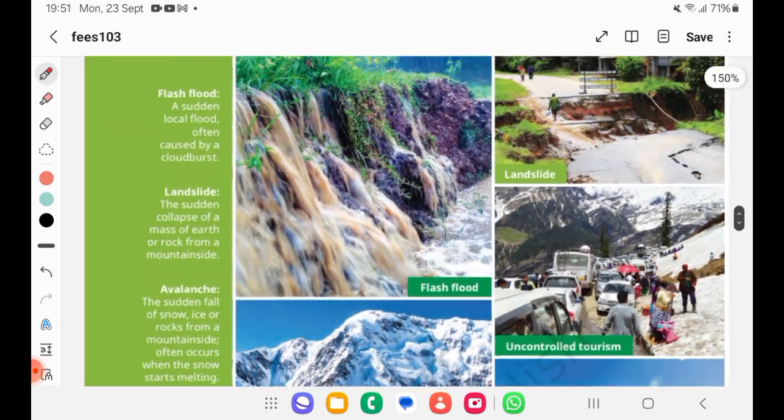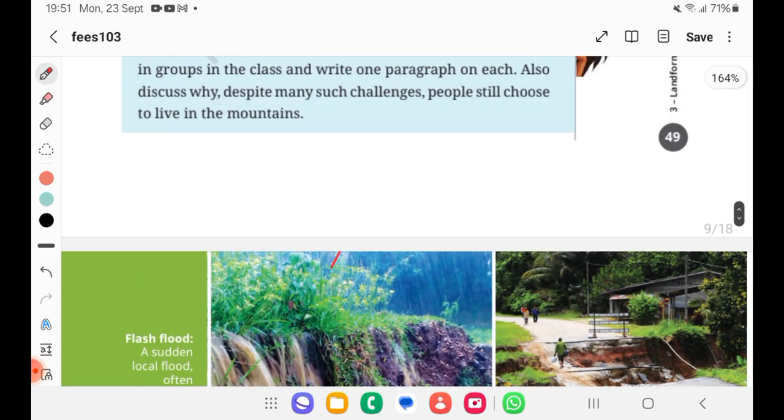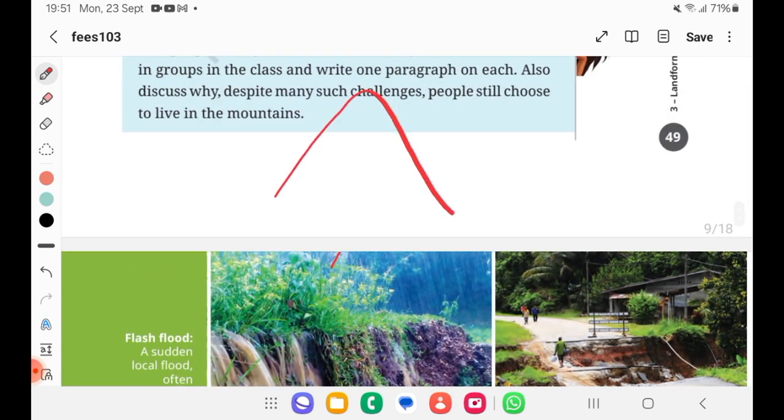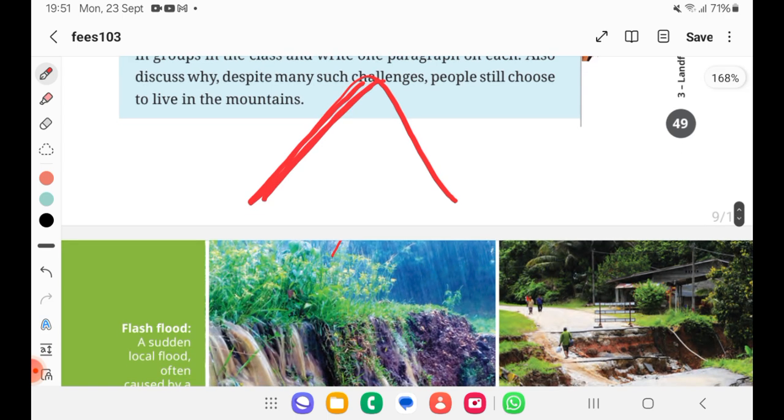Now, what are the problems at mountains? I told you it has a steep slope. When it is a very steep slope, what happens? If you are removing the natural vegetation and doing mining, etc., it will become so fragile, and hence landslides will happen.